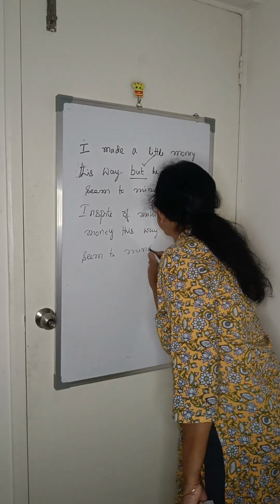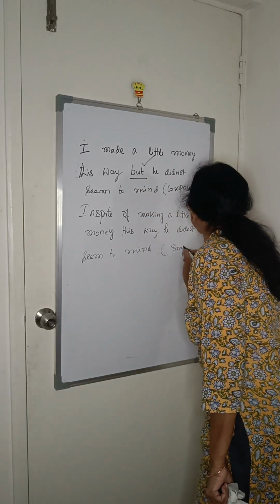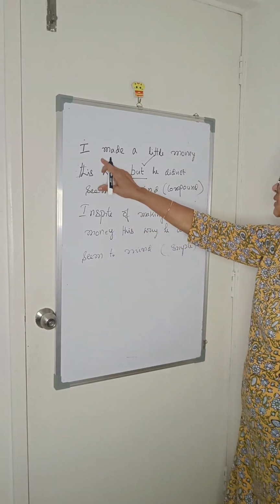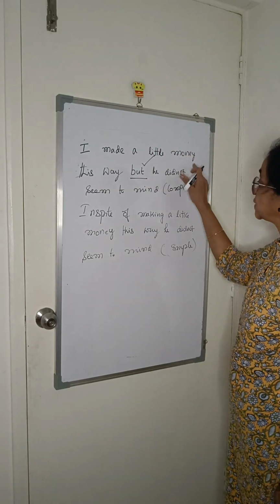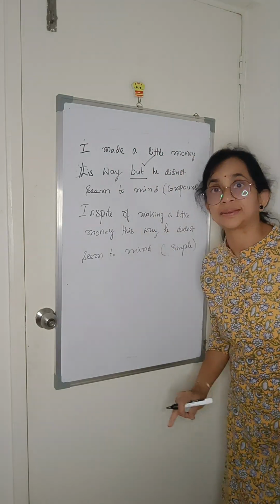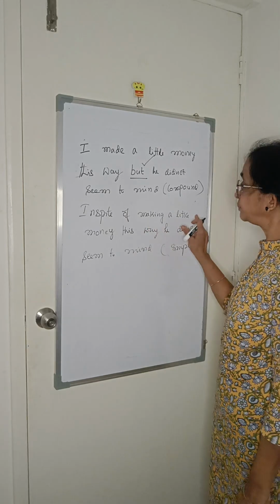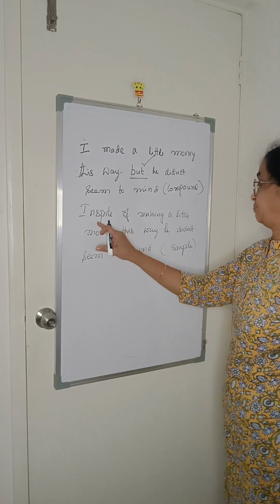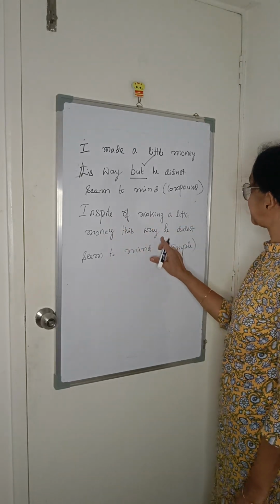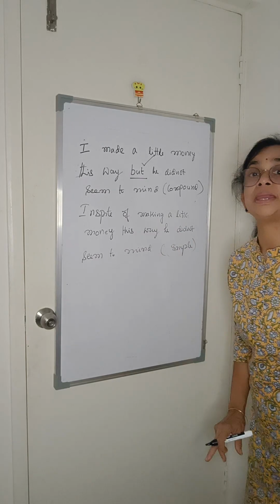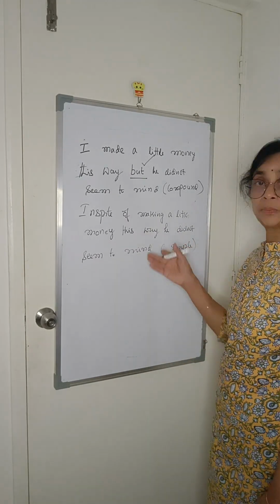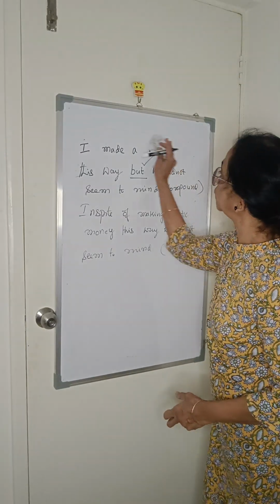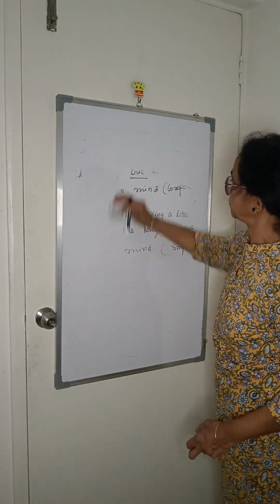Okay, kids, got it? This is a simple sentence. See how to convert it into a simple sentence: the clause, meaning a sentence, you are changing into a group of words, that is a phrase. In spite of making a little money this way is a phrase. This is how we change from compound to complex, and compound to simple. Understood? Okay, let's go to the next sentence.